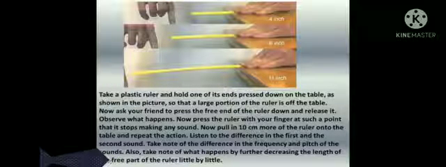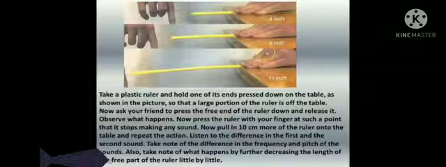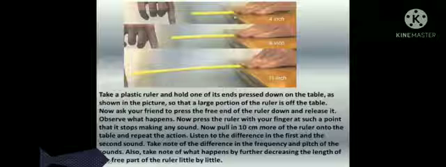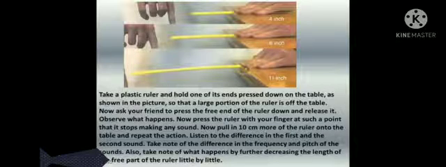Take a plastic ruler and hold one of its ends pressed down on the table as shown in the picture, so that a large portion of the ruler is off the table. Now ask your friend to press the free end of the ruler down and release it. Observe what happens. Now press the ruler with your finger at such a point that it stops making any sound. Now pull 10 cm more of the ruler out of the table and repeat the action.